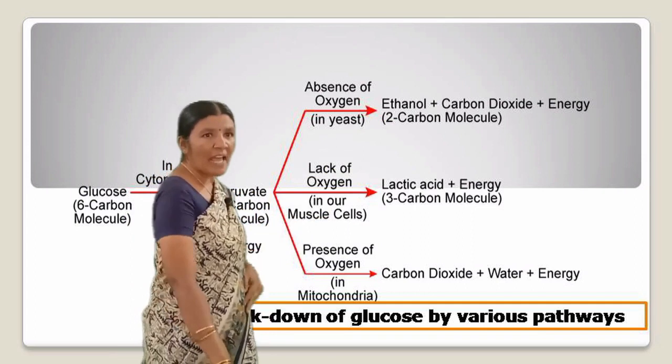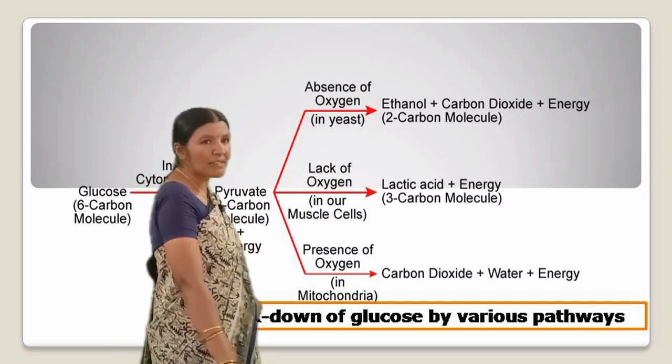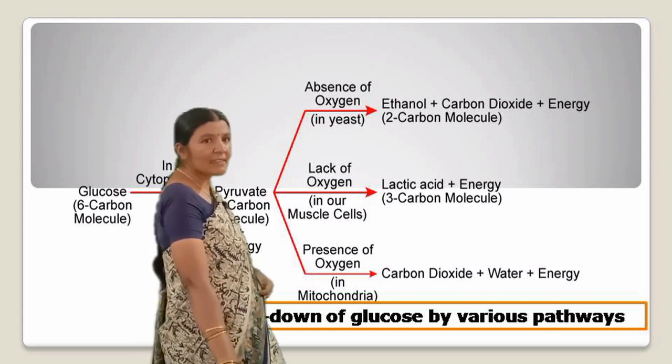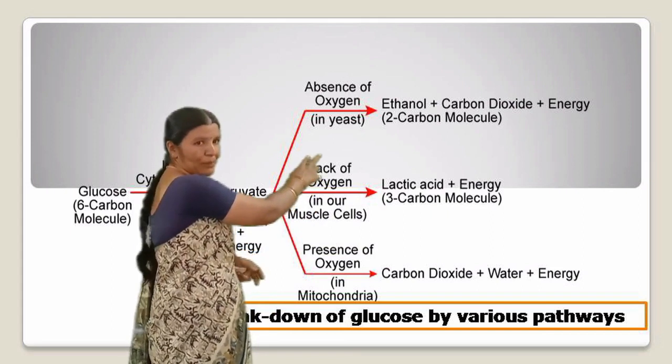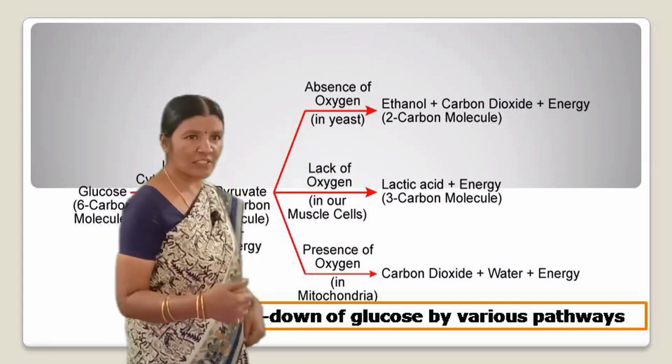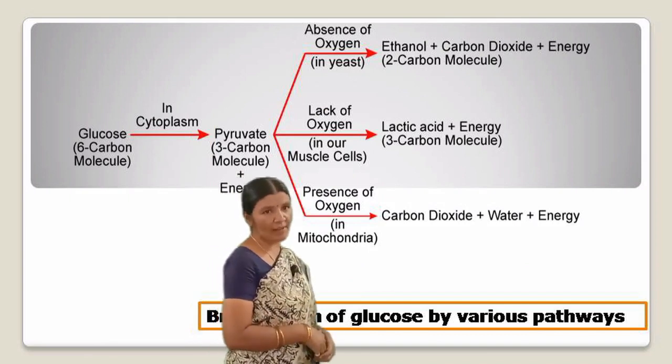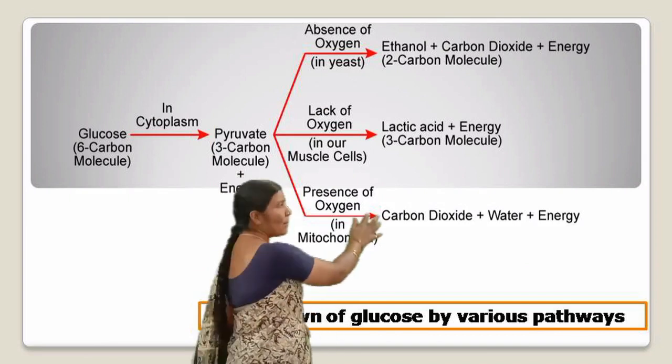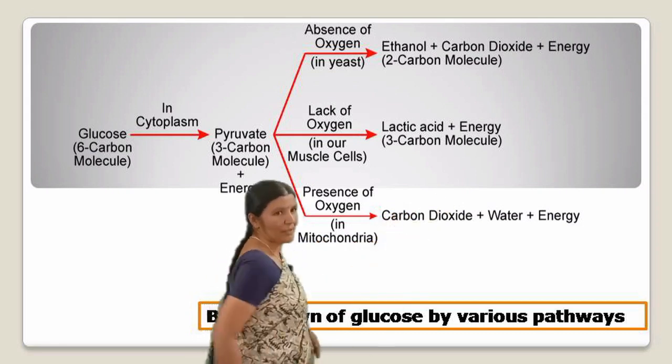Next, lack of oxygen in our muscle cells: lactic acid plus energy. Here lactic acid is a 3 carbon molecule. Finally, the same reaction in presence of oxygen in mitochondria: carbon dioxide plus water plus energy.